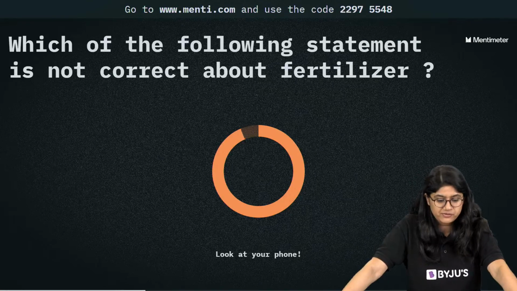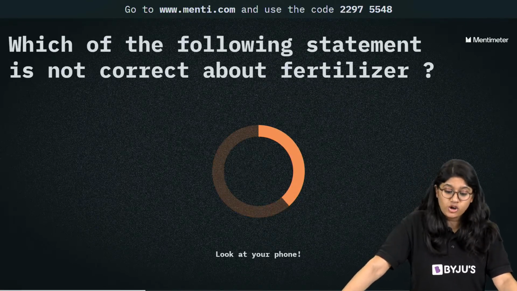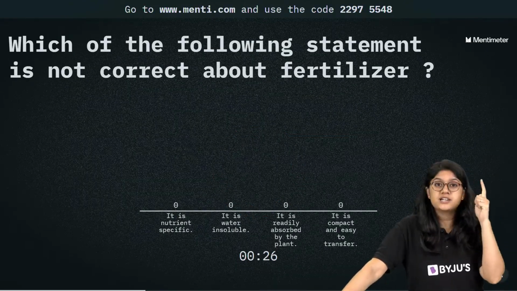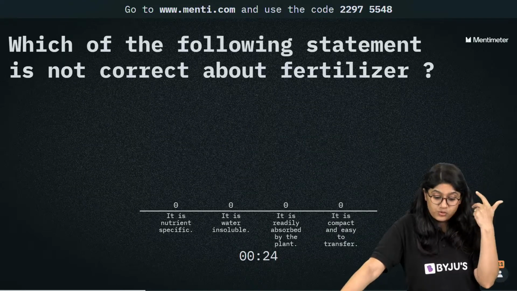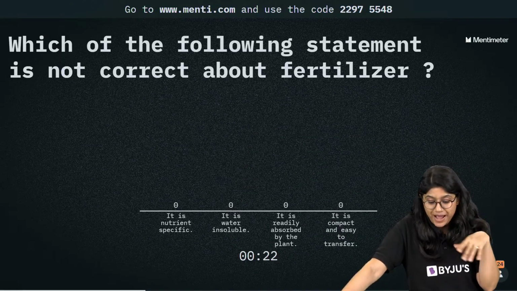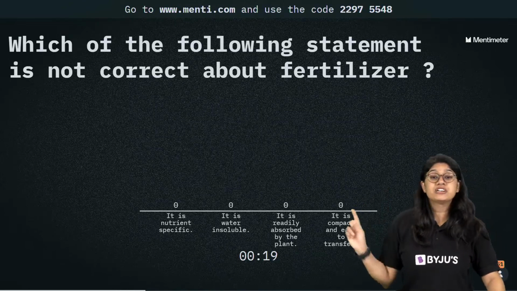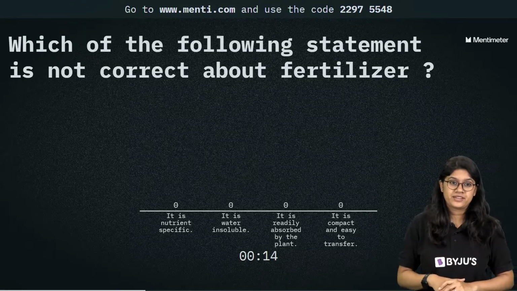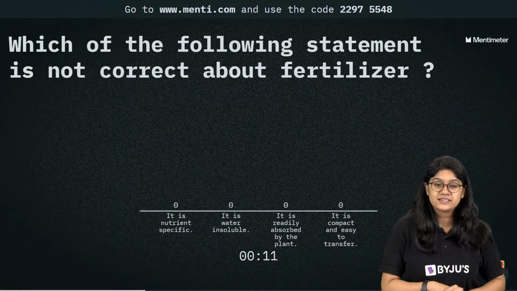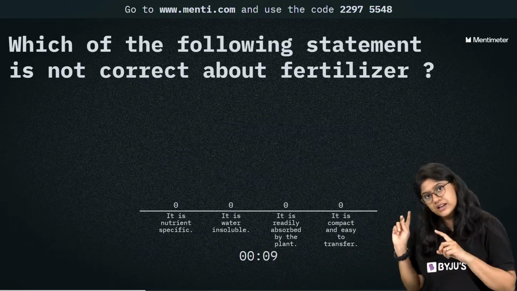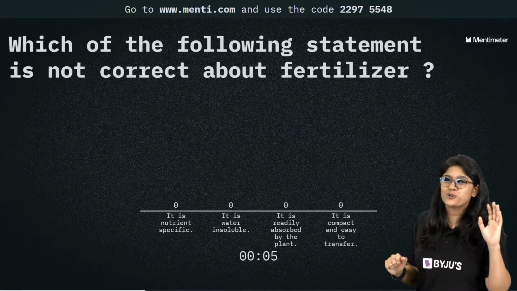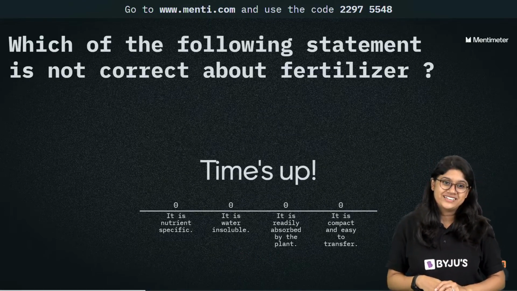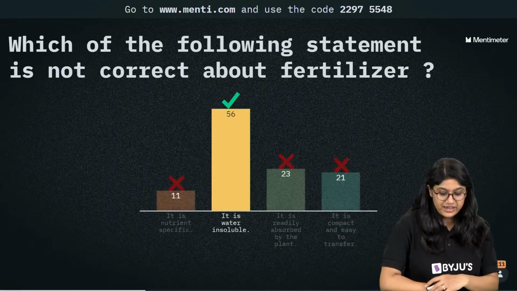Here we have question number 15. Which of the following statements is not correct about fertilizers? It is nutrient specific, it is water soluble, it is readily absorbed by the plant, and it is compact and easy to transfer. We're talking about the fertilizer. I'm sure we have studied this in your 9th class, or if not, in the 8th class, in the chapter on crop production and management. Yes. Very good everyone.